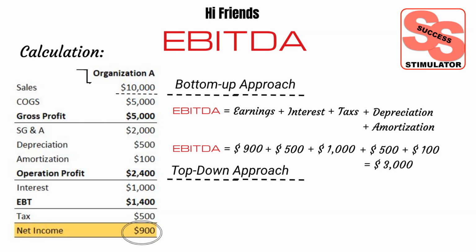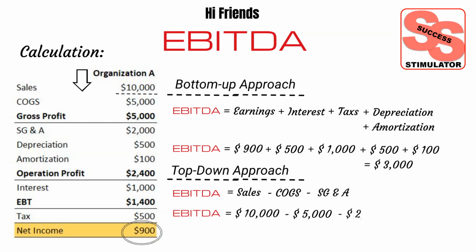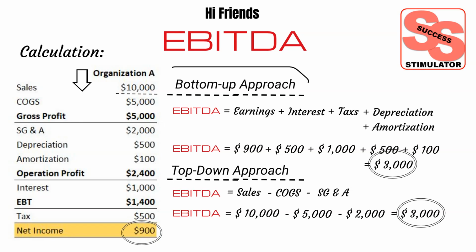Let's see the top-down approach. It is fairly simple. Start from the top. EBITDA equals sales minus COGS, cost of goods sold, minus SG&A, selling, general and admin expenses. Now the EBITDA is $3,000. If you see the outcome of both approaches, it gives the same value, which is $3,000. However, the bottom-up approach is the commonly used approach across the industry. I hope you have got a fair idea about the EBITDA calculation.